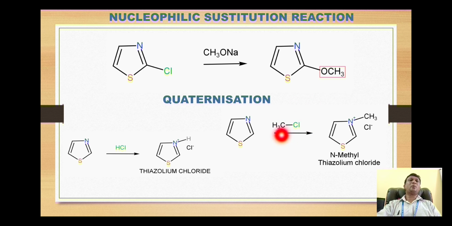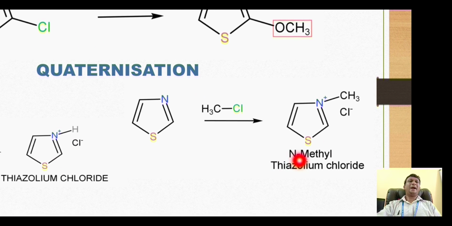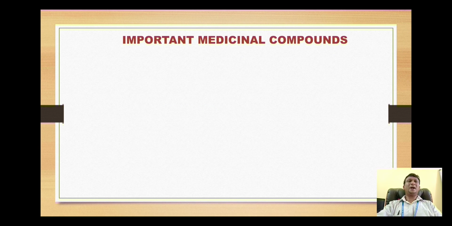So this electropositive methyl cation, in this case, goes onto the nitrogen, and the positively charged nitrogen is then in combination with this chloride anion. So thus we have the formation of this N-methyl thiazolium chloride derivative.